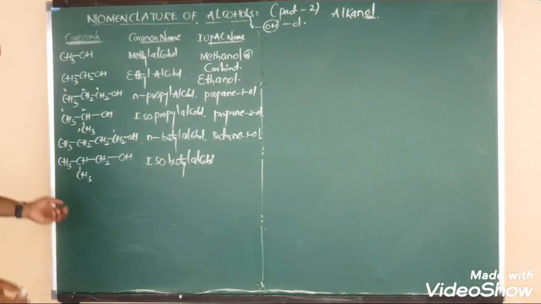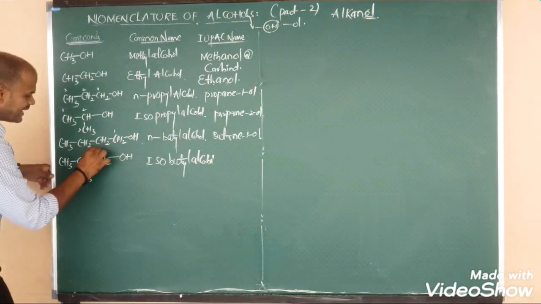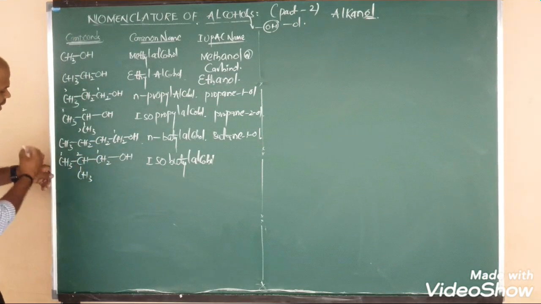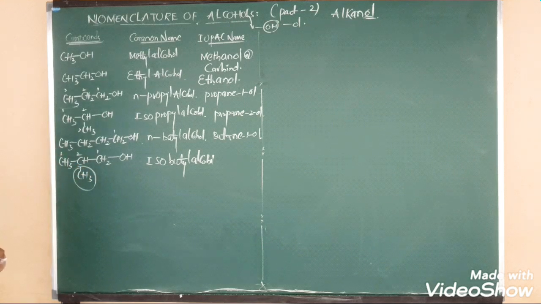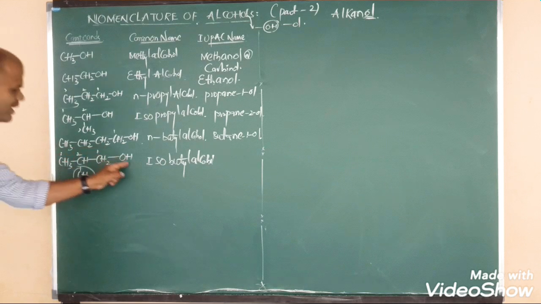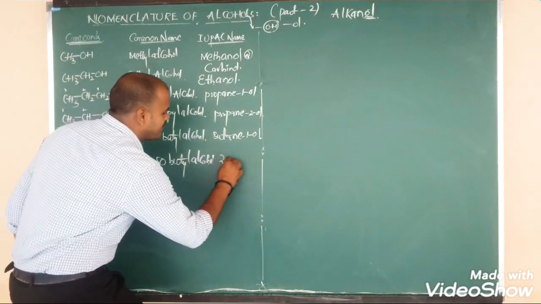Isobutyl alcohol. Right, IUPAC name. OH is connected to carbon 1, this is 2, and the last carbon is the third carbon. Below carbon 2, one CH3 is there. Now that acts as a side chain. 2-methyl propane 1-ol.